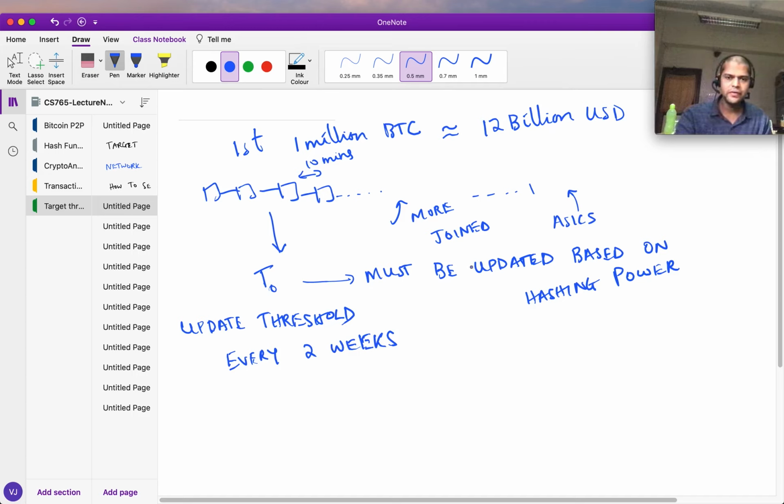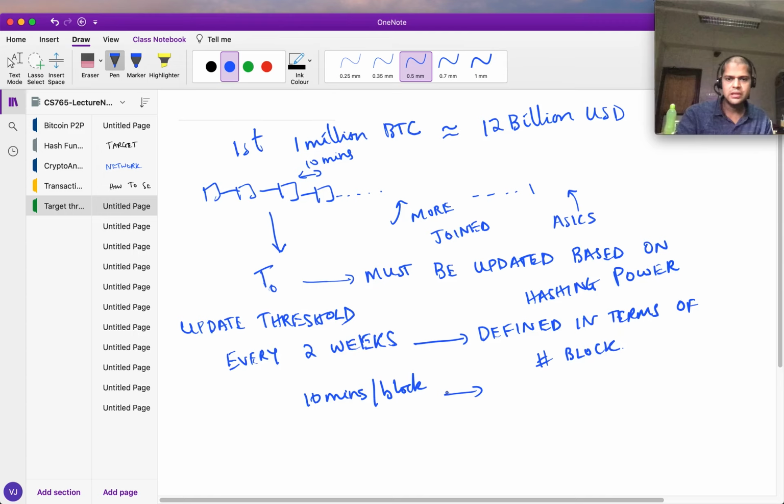So Satoshi defined it in terms of blocks, not in terms of time. So in terms of number of blocks. Suppose it takes 10 minutes per block.